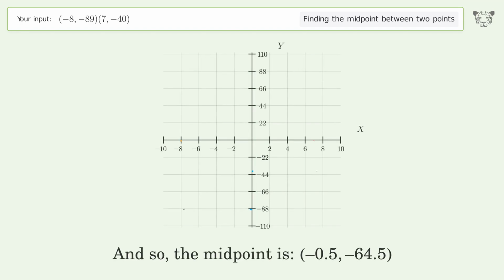And so, the midpoint is negative 0.5, negative 64.5.